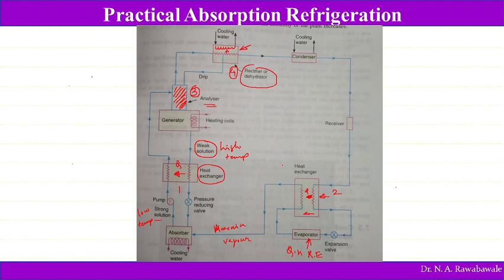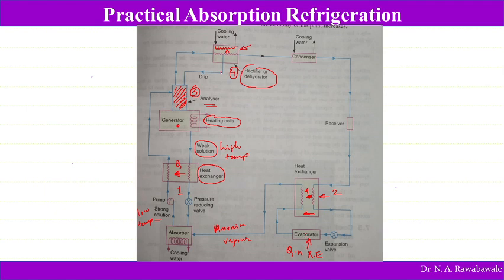So here heat exchanger number 2 increases the refrigerating effect. Heat exchanger number 1 reduces the amount of heat energy required to heat this strong solution of aqua ammonia. So in order to reduce the heat to be supplied to heat this aqua ammonia solution in a generator, heat exchanger number 1 helps us, whereas heat exchanger number 2 helps us to enhance the refrigerating effect.